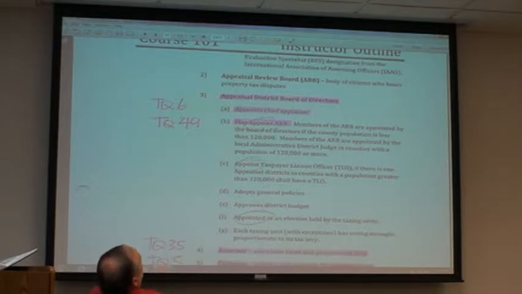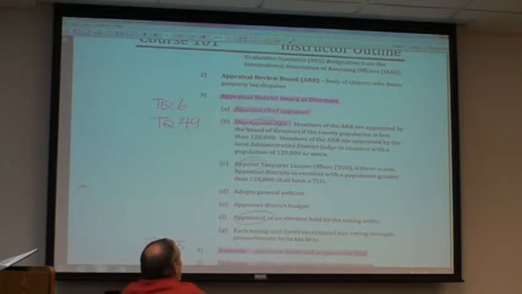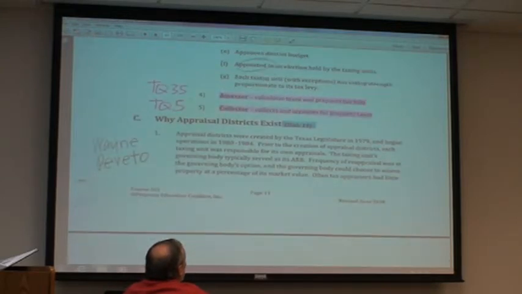Here's kind of the nuts and bolts. The appraisal district board of directors appoint the chief appraiser. They may appoint the ARB members if the county population is less than 120,000. If the county population is more than 120,000, it's appointed by the administrative district judge. They also appoint the taxpayer liaison officer if the population of the county is over 120,000. We know about the assessor, calculates taxes, prepares bills. The collector collects the property taxes.